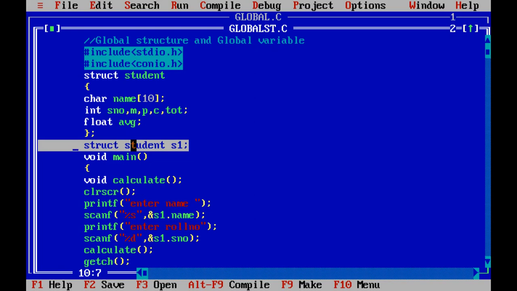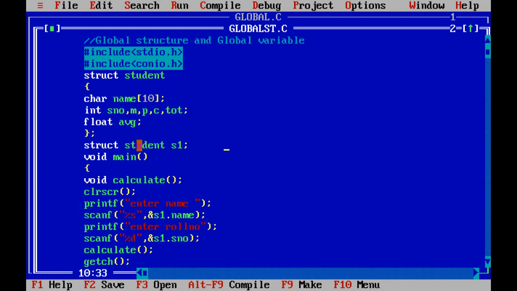If you declare the structure variable S1 in the main function, this S1 will work within the main only. Outside the main function, this S1 variable will not work. So if you define this S1 outside the main, you can work with this S1 in the main function as well as the other functions of the same program also. Clear?